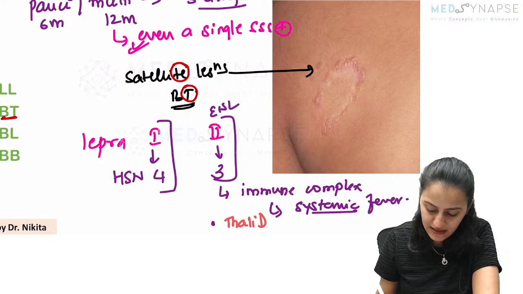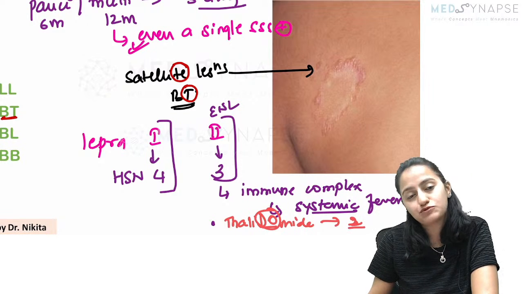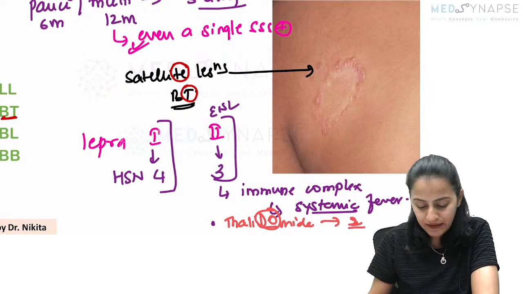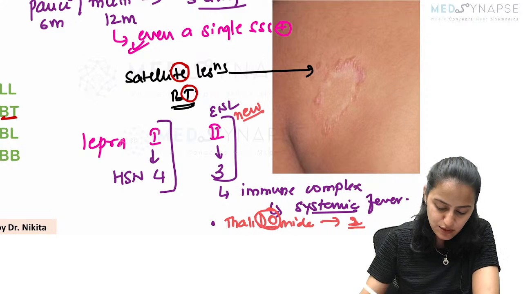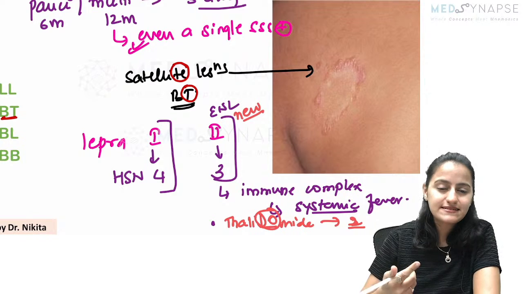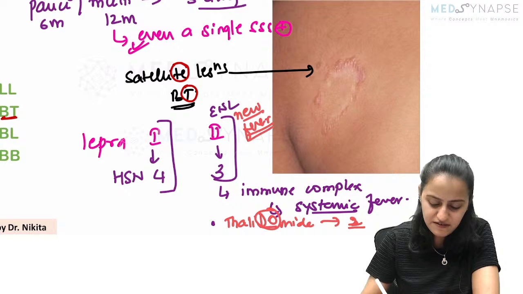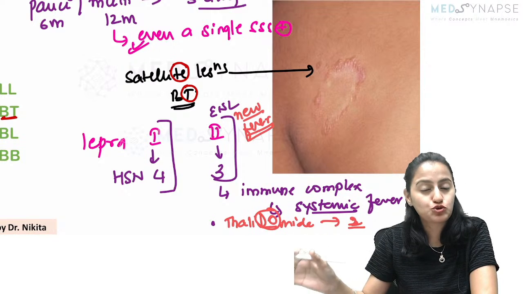Thalidomide, remember, is used in type 2 lepra reaction, not type 1. In ENL, there will be new lesions. In type 1 lepra reaction, it is the existing lesions which become red. So new lesions, fever, all these are features of type 2, the ENL.